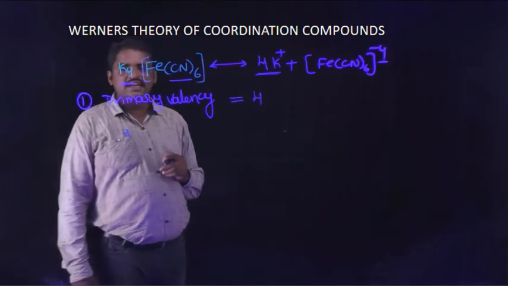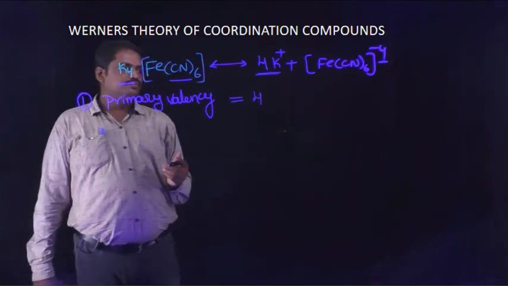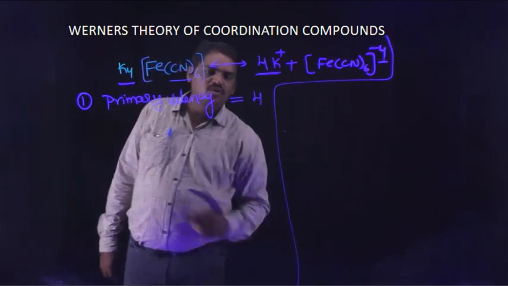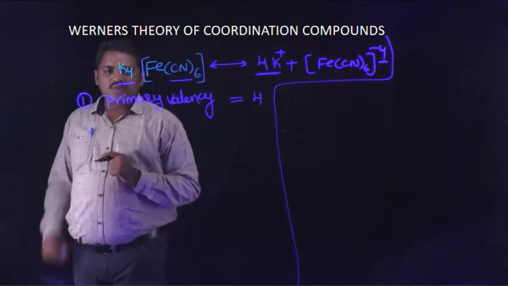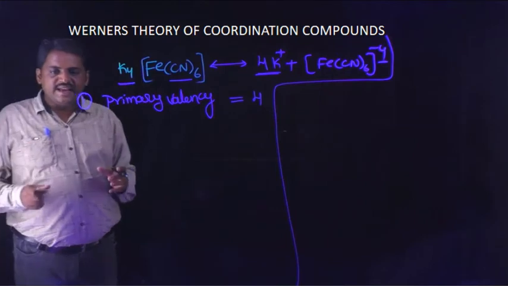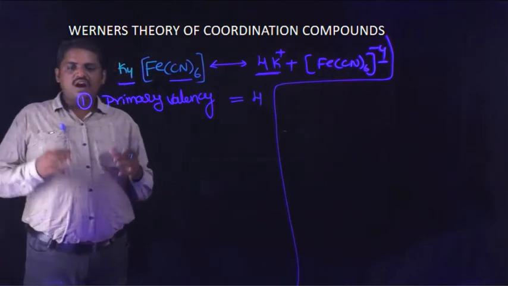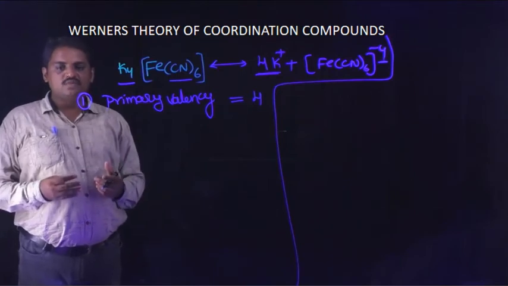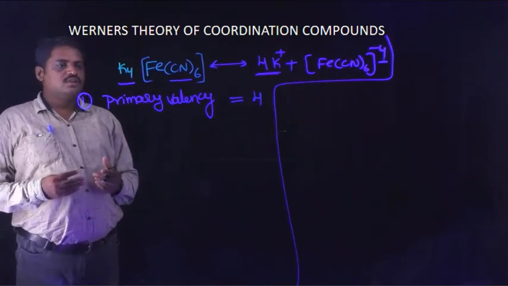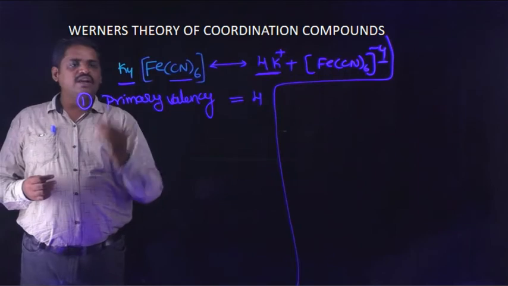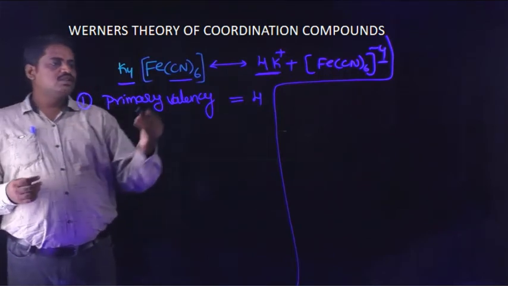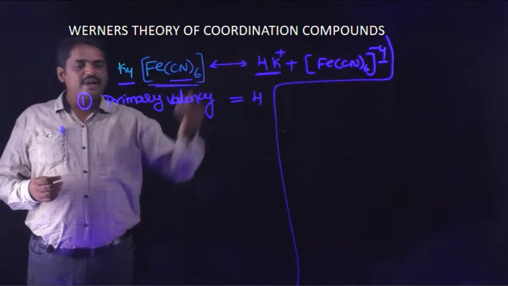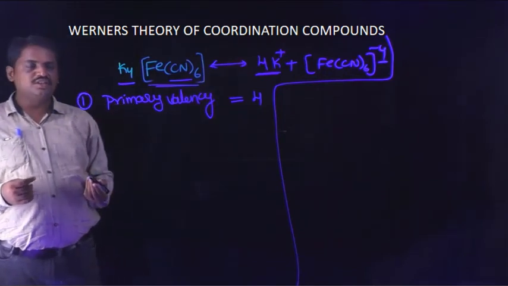The primary valency of the above complex is equal to 4. Why? It indicates only the oppositely charged ions for the given coordination compound. In this coordination sphere, the oxidation state is -4.